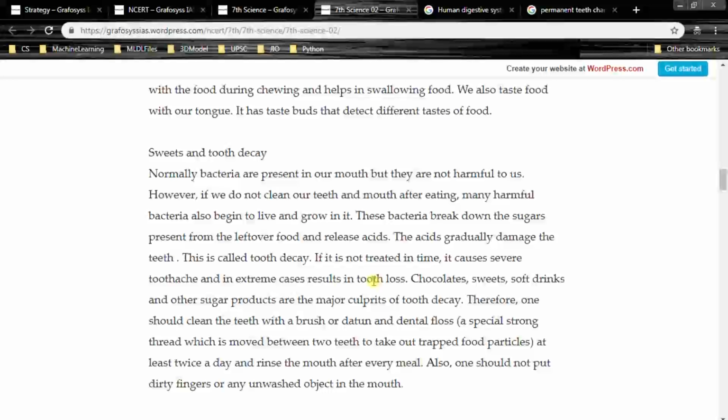Generally we will have good bacteria and also bad, harmful bacteria. These harmful bacteria break down the sugars which are present in the food, and they release acids. The acids in turn damage the teeth, so it causes tooth decay. And when tooth decay reaches the extreme level, it causes tooth loss.